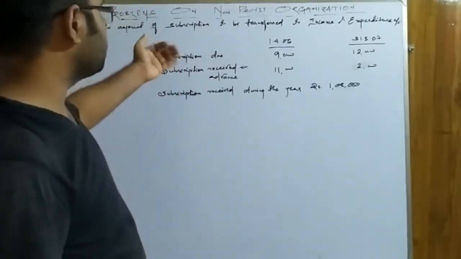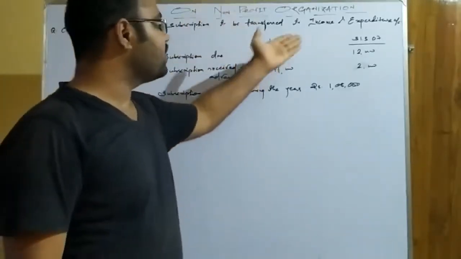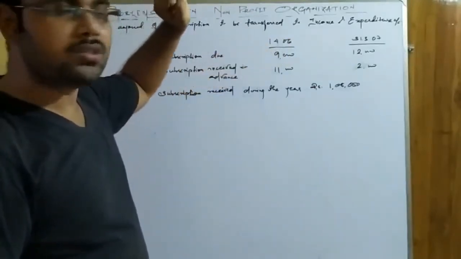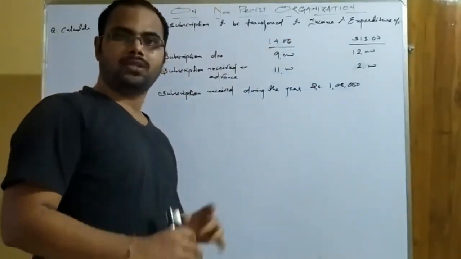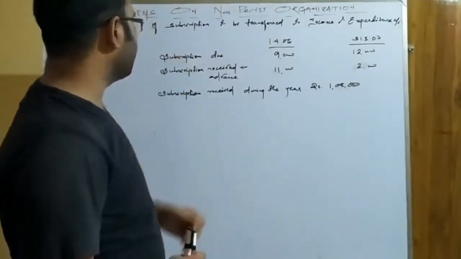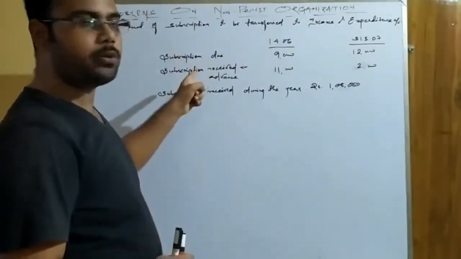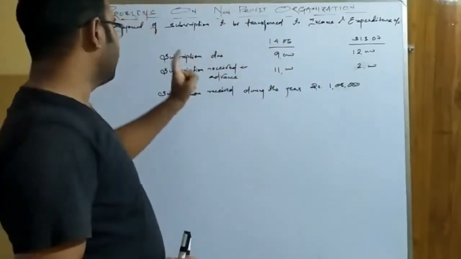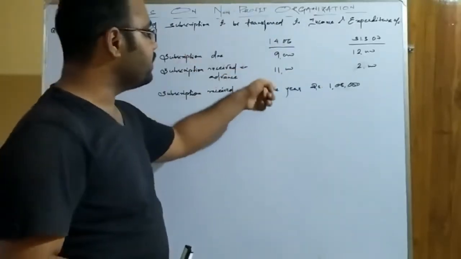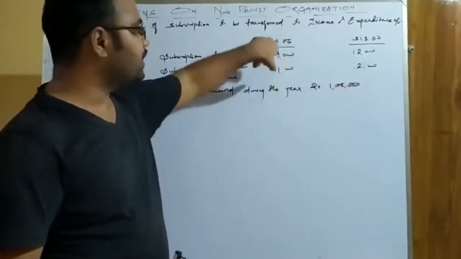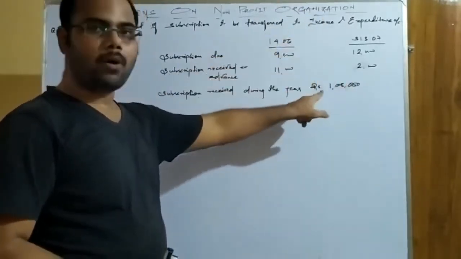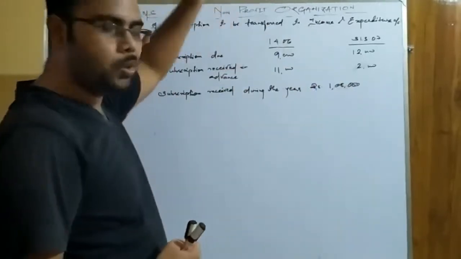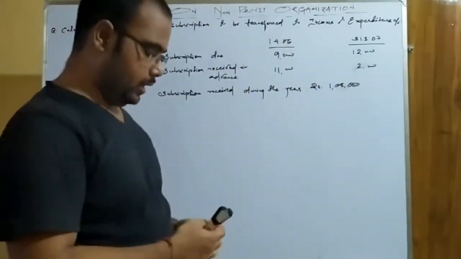Then the remaining question says opening balance is there, closing balance is there. As you can see, the accounting year is 1st April 2006 to 31st March 2007. So it is a subscription due or outstanding, whatever you can say. So subscription due at the beginning, due at the end. Then there is subscription received in advance in the beginning and also at the end. You have to adjust these 4 amounts with this amount in order to calculate the actual amount of subscription to be transferred to income and expenditure account. Okay, so let us do that.